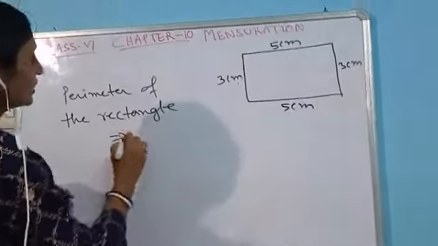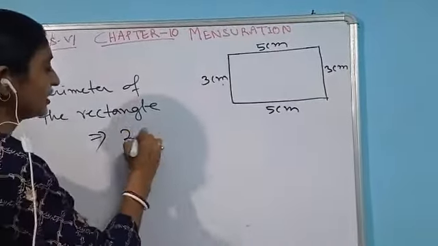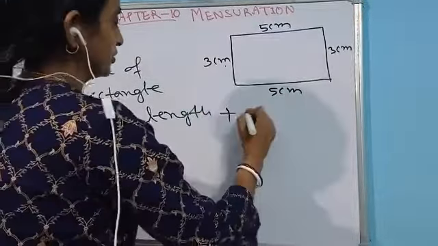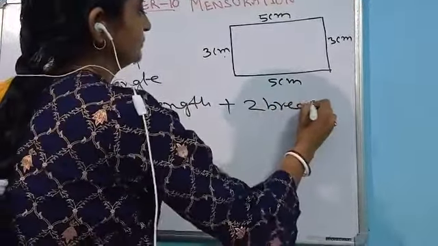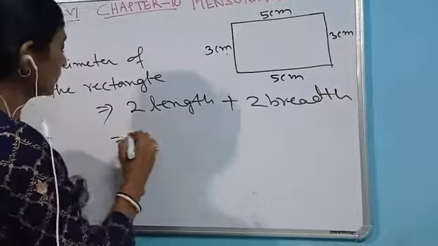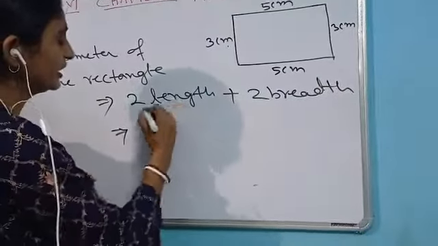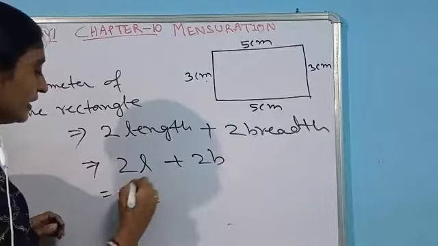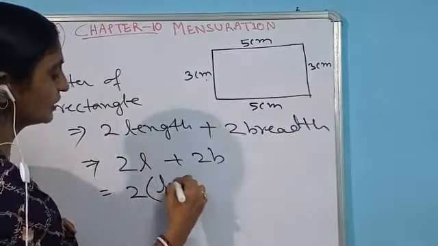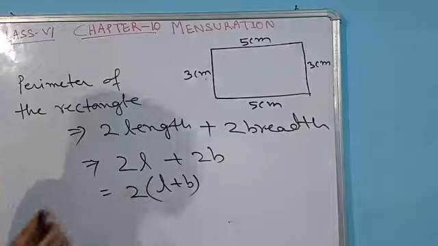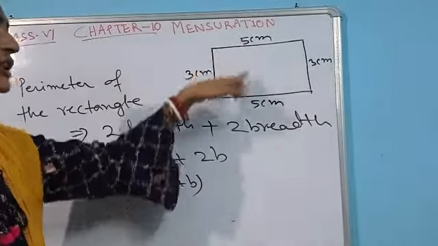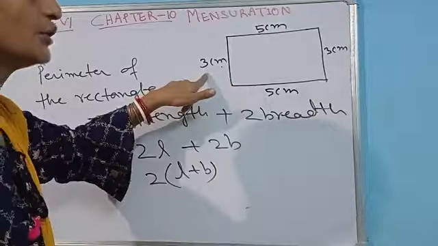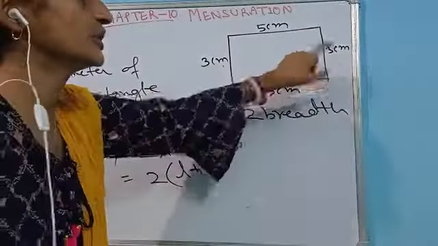Yes, for that, what are the things you are getting? You are getting 2 lengths and 2 breadths. Yes or no? So in short, if we write, in case of length I can write 2L and 2B. Here I can take 2 as common. So ultimately I am getting 2 into (L plus B). In the example I have given, the 2 lengths were 5 centimeter and 5 centimeter and the 2 breadths were 3 centimeter and 3 centimeter.